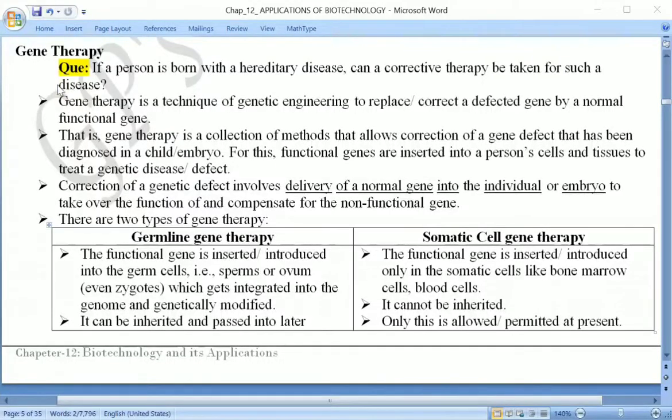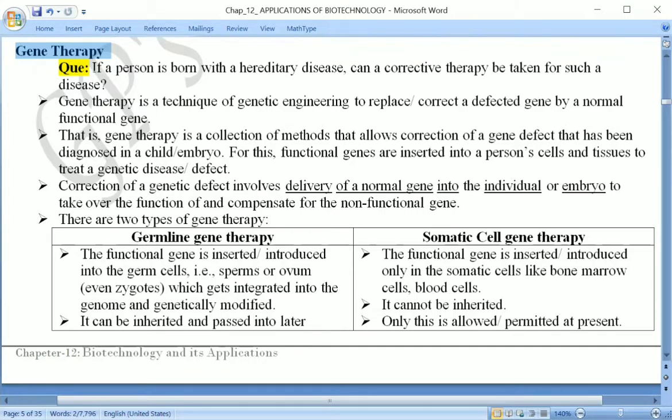Hello everyone. In the previous video, I discussed genetically engineered insulin, which is produced by the application of genetic engineering, or otherwise by the application of biotechnology. Now let's see the second application of biotechnology in the field of medicine, and here we are talking about gene therapy.